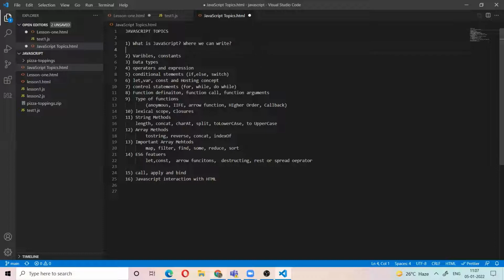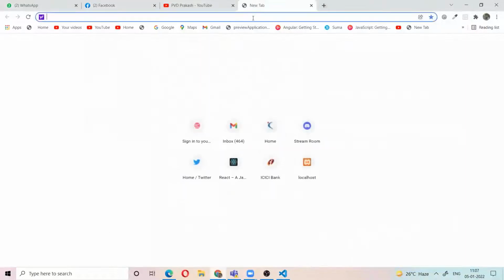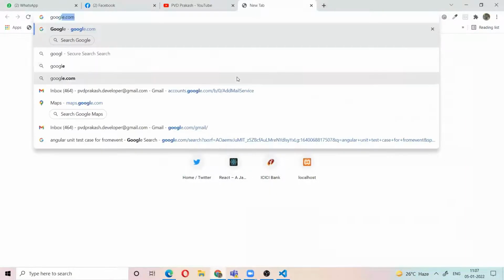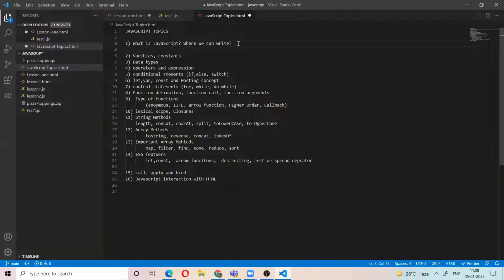For example, if you type google.com, that means google.com is a website. It was built using HTML and JavaScript, right? So JavaScript is a programming language which can be understood by the browsers. Okay, that is JavaScript. Now, where can we write JavaScript?